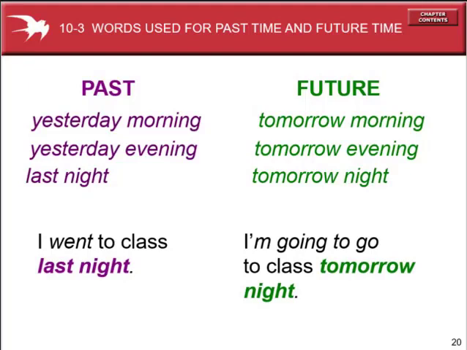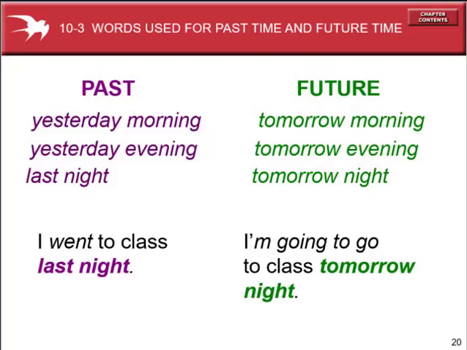Last night: when you see "last", that indicates the past, and "tomorrow" indicates the future. I went to class last night. That "last night" indicates past time. That is why I have to use the verb in past form. I am going to go to class tomorrow night. Tomorrow night indicates the future.